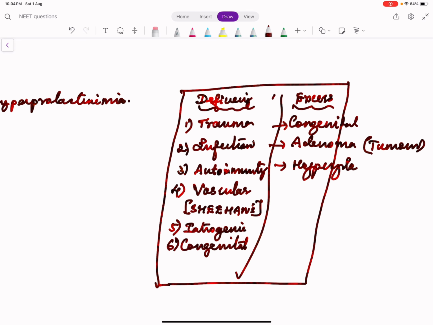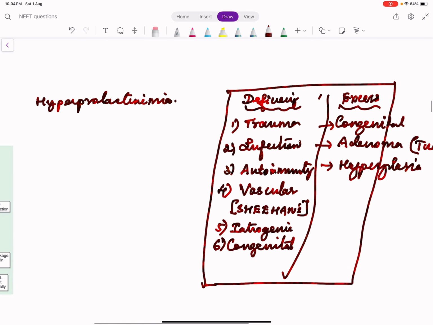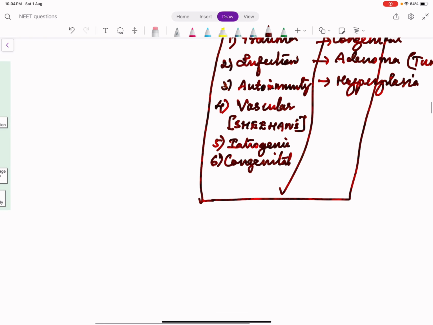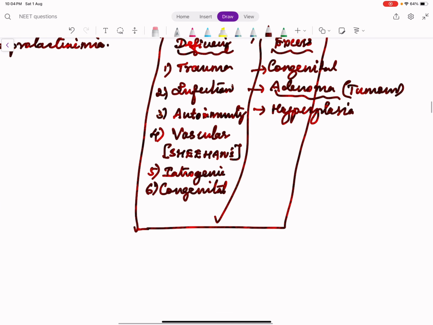Adenoma or hyperplasia. So this is one basic point which will help us to understand. If you are discussing acromegaly, what may be the reason? A pituitary growth hormone secreting adenoma. What may be the reason for prolactin excess? A prolactin secreting adenoma, prolactinoma. So this is Harrison's approach to elevated prolactin levels.